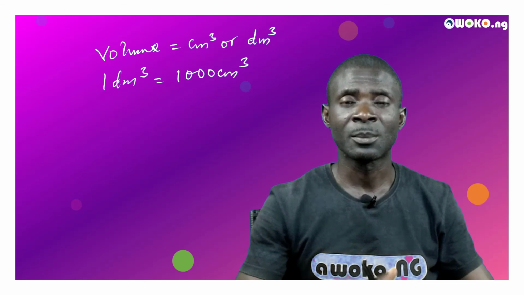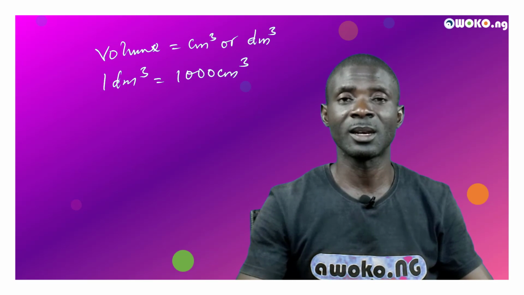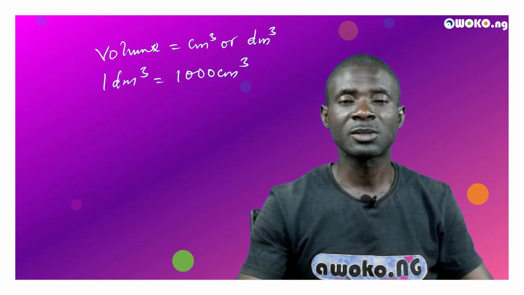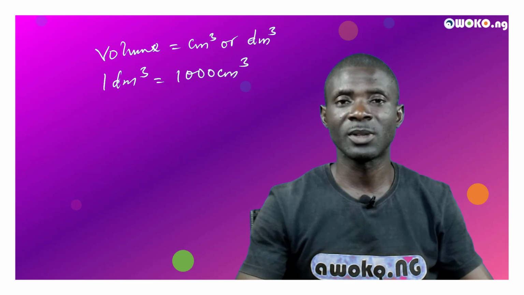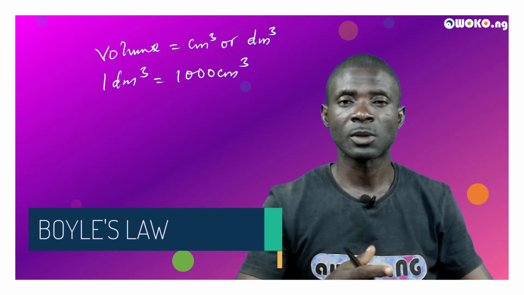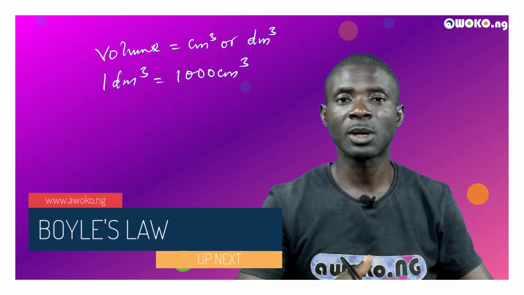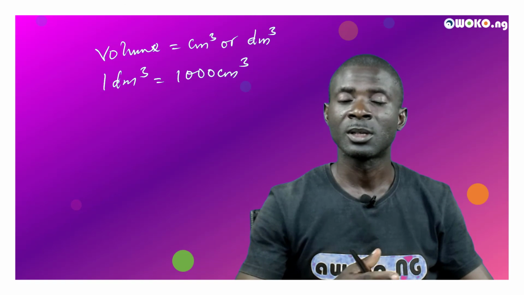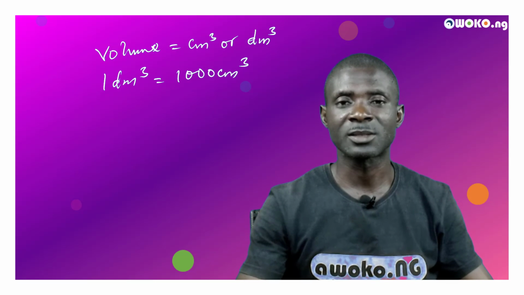These are the three basic parameters we'll be looking at, and the relationship between them, in the course of this topic. With this, we'll come to the end of this class. In our next class, we'll be looking at some of the gas laws, and we will begin with Boyle's law. I hope to see you in that class, where we will go into detail about what the great scientist Robert Boyle explained with regards to the behavior of gases.